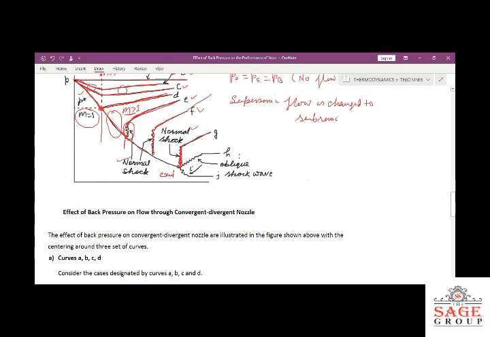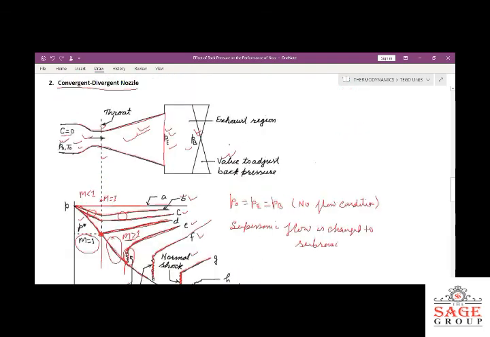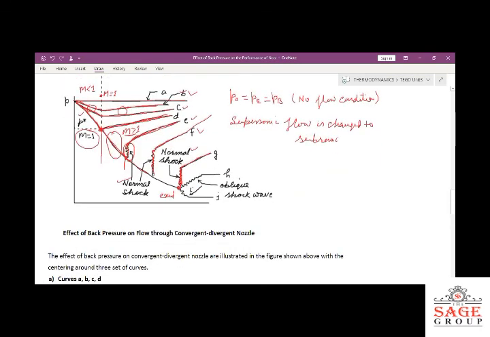But suppose beyond this point, we are further reducing the pressure with the help of this valve. What will happen? Then outside the nozzle, not inside the nozzle, there is the formation of oblique shock waves. Corresponding to this curve H, a wave is generated, but this is an oblique shock wave.